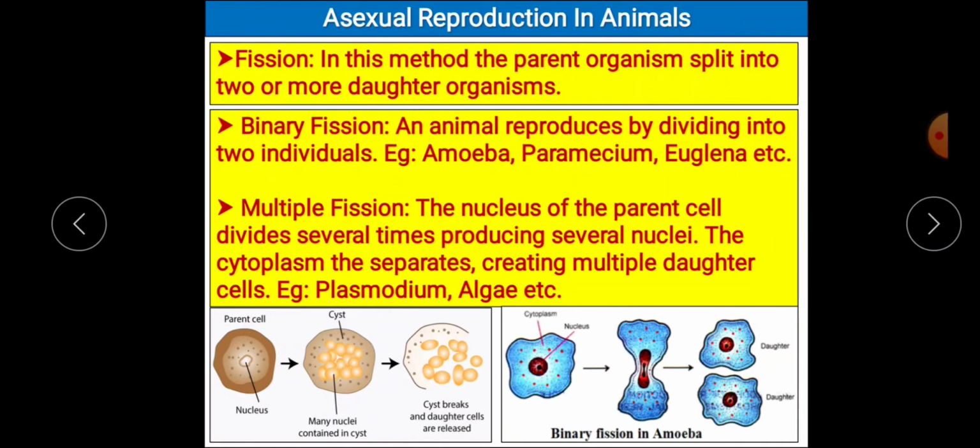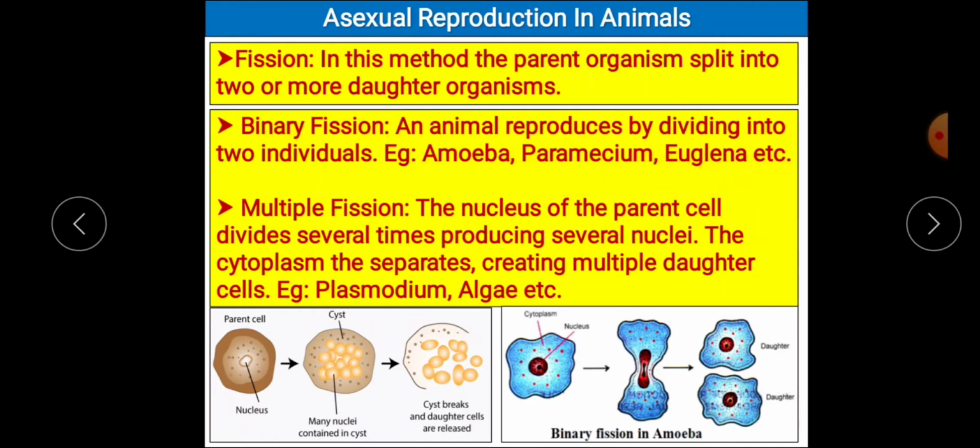Next, let's see fission. The meaning of fission is division. So in this method, the parent organism splits into two or more daughter organisms. So fission can be of two types: binary fission and multiple fission. In binary fission, the animal reproduces by dividing into two individuals. The term binary stands for two. So in binary fission, the parent organism will divide into two daughter individuals. Some examples like amoeba, paramecium, and euglena show binary fission.